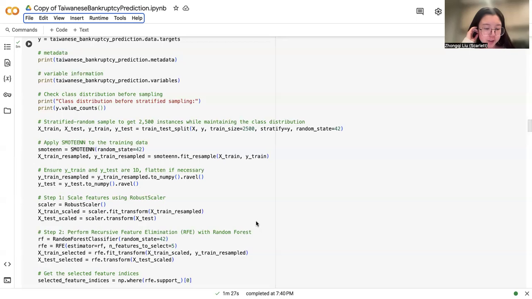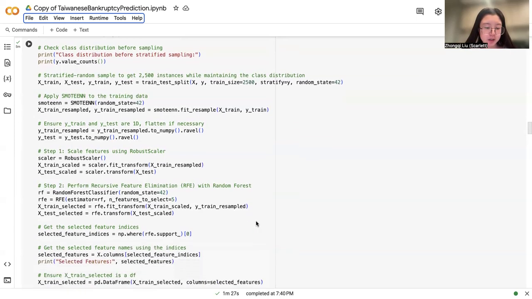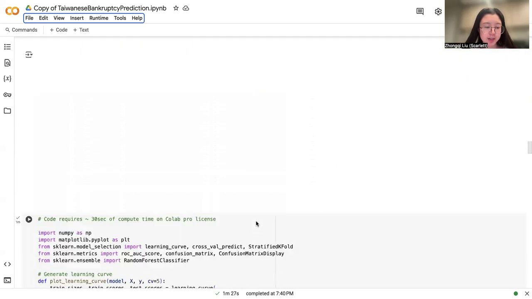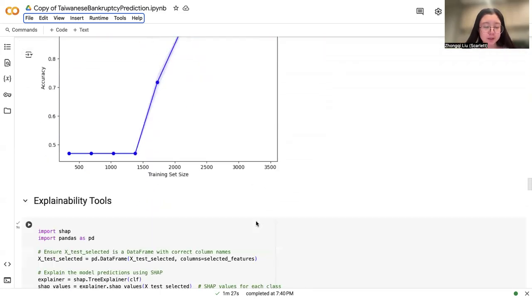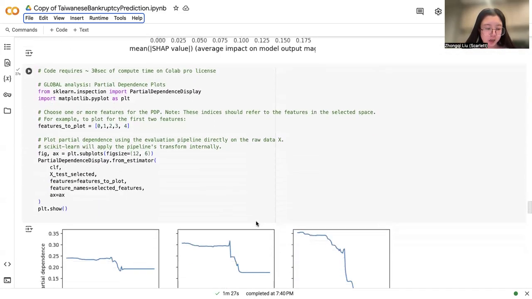The first one is SHAP. SHAP values were used to explain how each feature contributed to a model's prediction. This provided us with local explanation showing exactly how features like debt ratios and interest rates impacted the bankruptcy prediction for each individual firm.